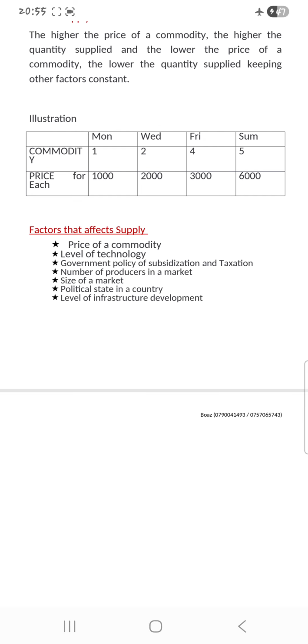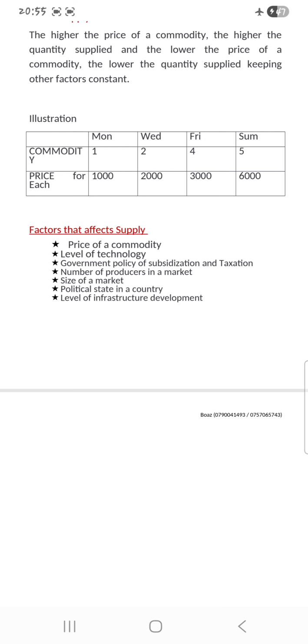It means under supply, when the supply is high, also the price is high. When the price reduces, also supply reduces. And here we want to know the factors that affect supply. Like here we have said, price of a commodity.